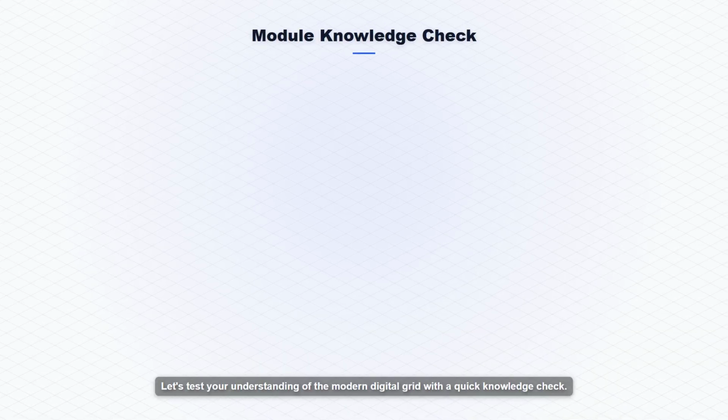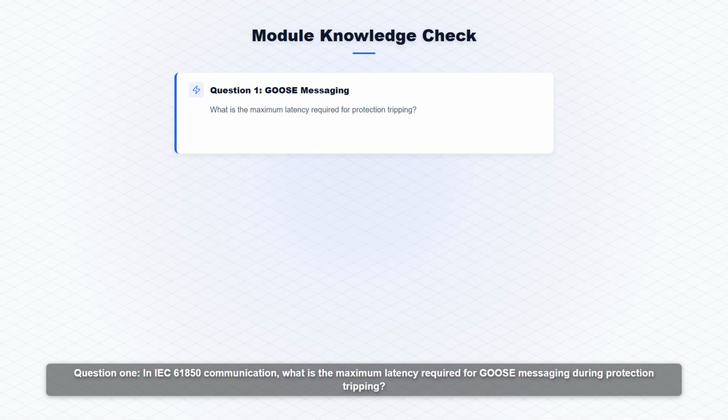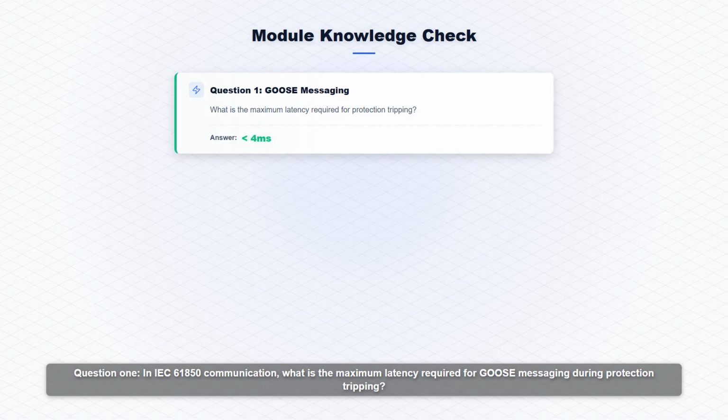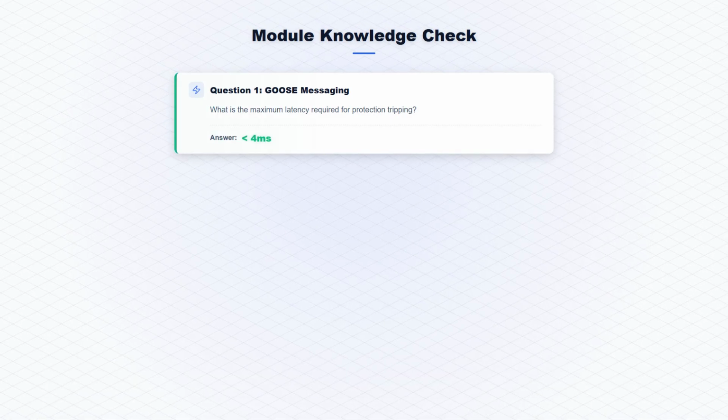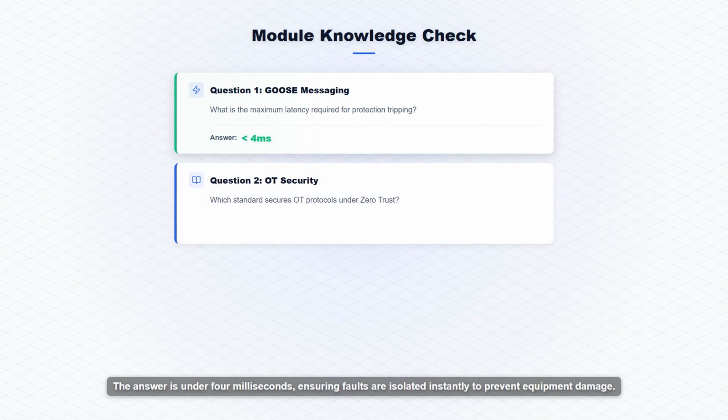Let's test your understanding of the modern digital grid with a quick knowledge check. Question 1. In IEC 61850 communication, what is the maximum latency required for GOOSE messaging during protection tripping? The answer is under 4 milliseconds, ensuring faults are isolated instantly to prevent equipment damage.